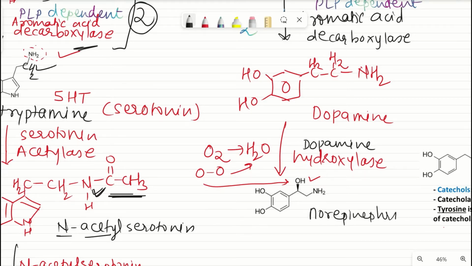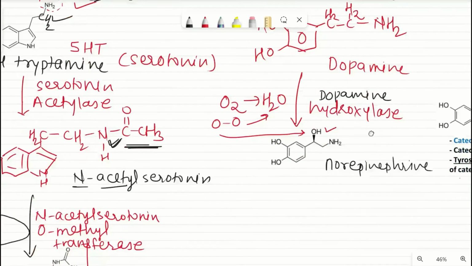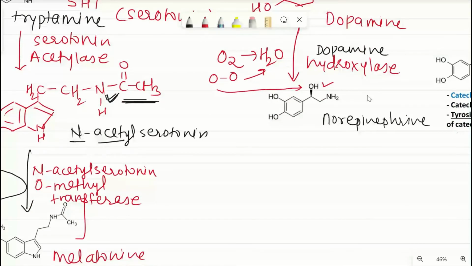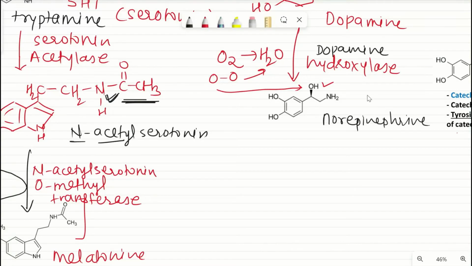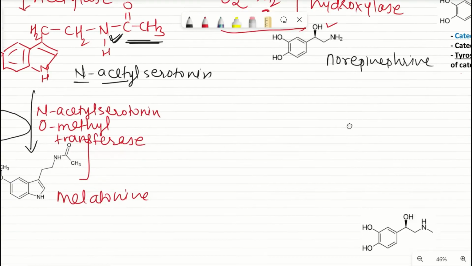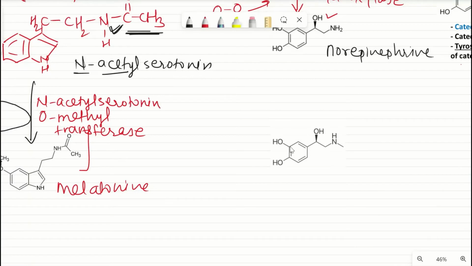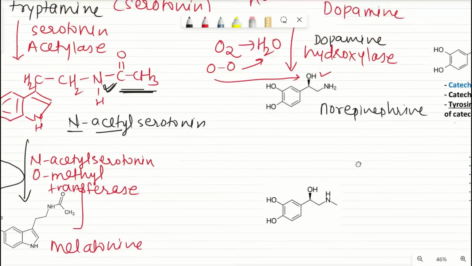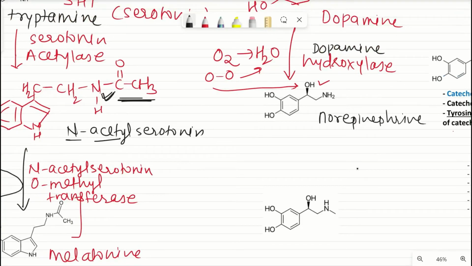which is then forming norepinephrine. Okay, now from norepinephrine we are synthesizing epinephrine. This is epinephrine we are synthesizing here. So can you look at the structural difference? Yes, here this CH3 group is there, whereas here it was an amine.